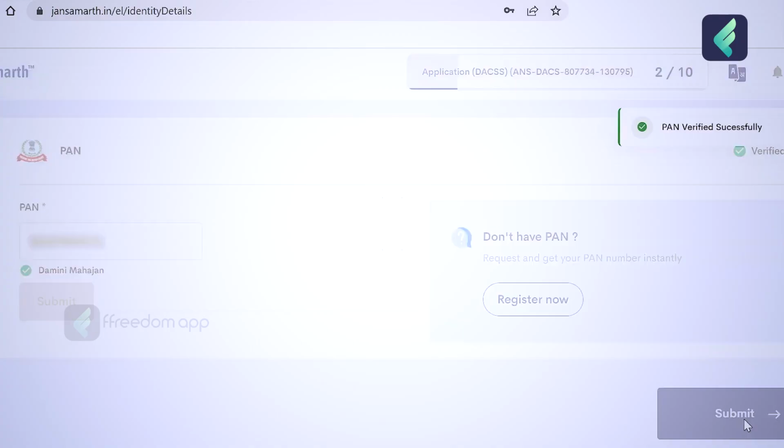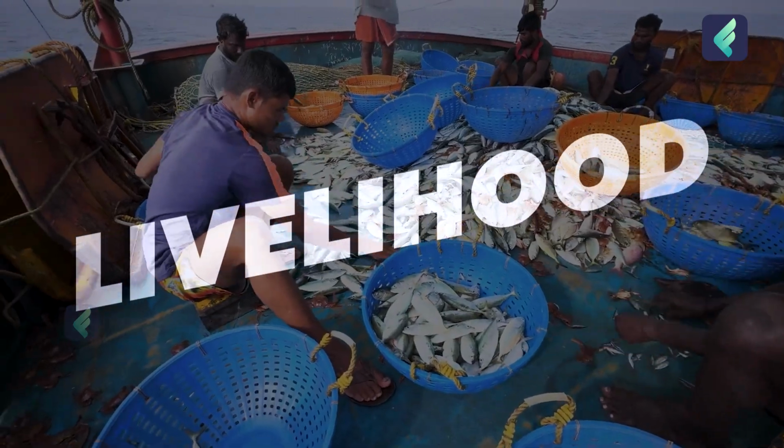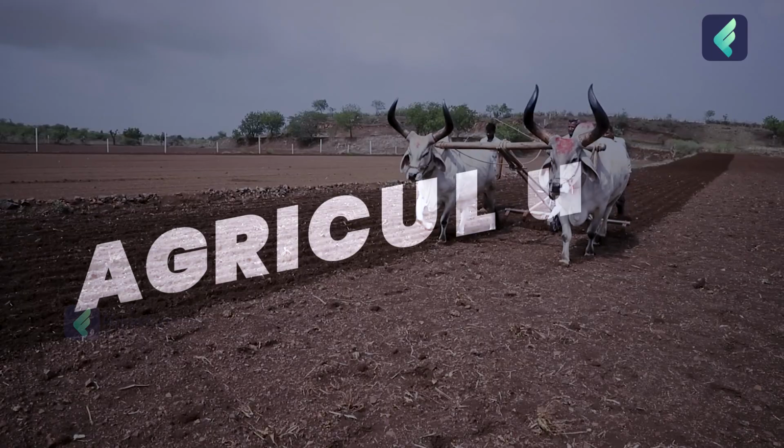Now let's see what exactly Jan Samarth is. Jan Samarth is a one-stop portal for beneficiaries to discover and apply for loans and government schemes. It focuses on four key areas: education, livelihood, entrepreneurship and agriculture. This website absolutely simplifies the process. So you don't have to go to different websites, look for loans, subsidies, government schemes and the long procedure to apply as well. This one portal will help you do all of this quickly.